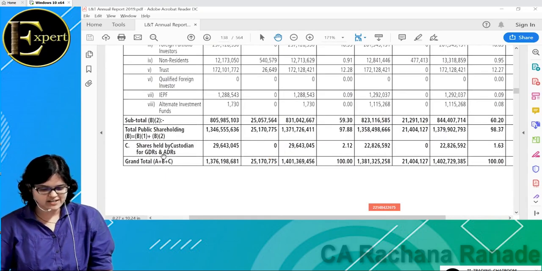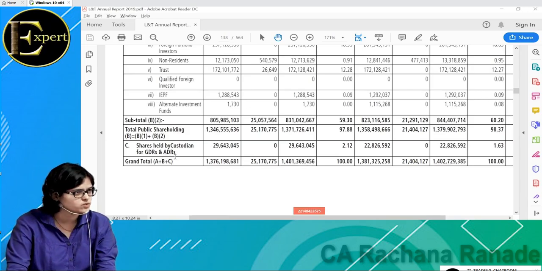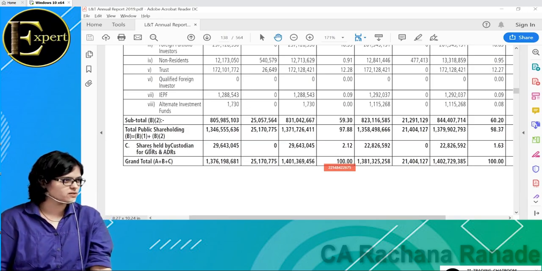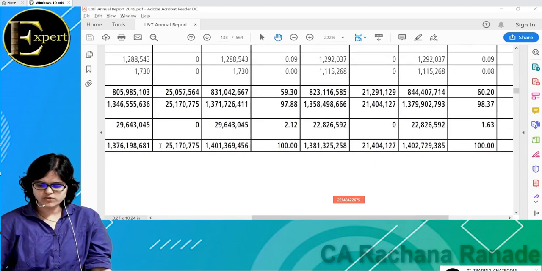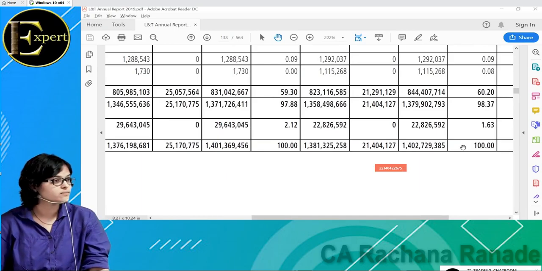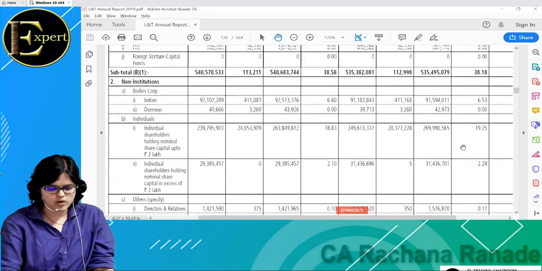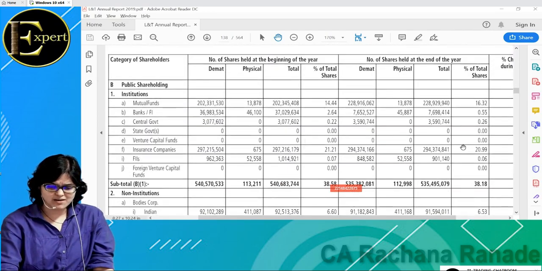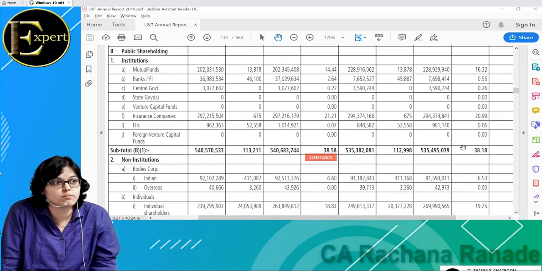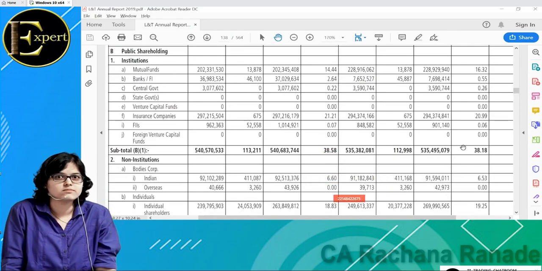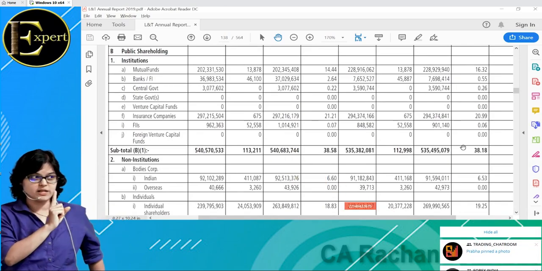You might be thinking, acha, okay, we got to know about a lot of new concepts, but based on this, can I decide whether I should buy shares of this company or not? There could be one parameter. Please understand, whenever I'm telling you how to decide whether to buy or sell, can you have only one parameter, or will you have to check multiple parameters? Multiple parameters. This is one of them that I'm discussing right now. So don't take this as a thumb rule. It's not that this percentage means buy and that percentage means sell. No. This is one of the rules.